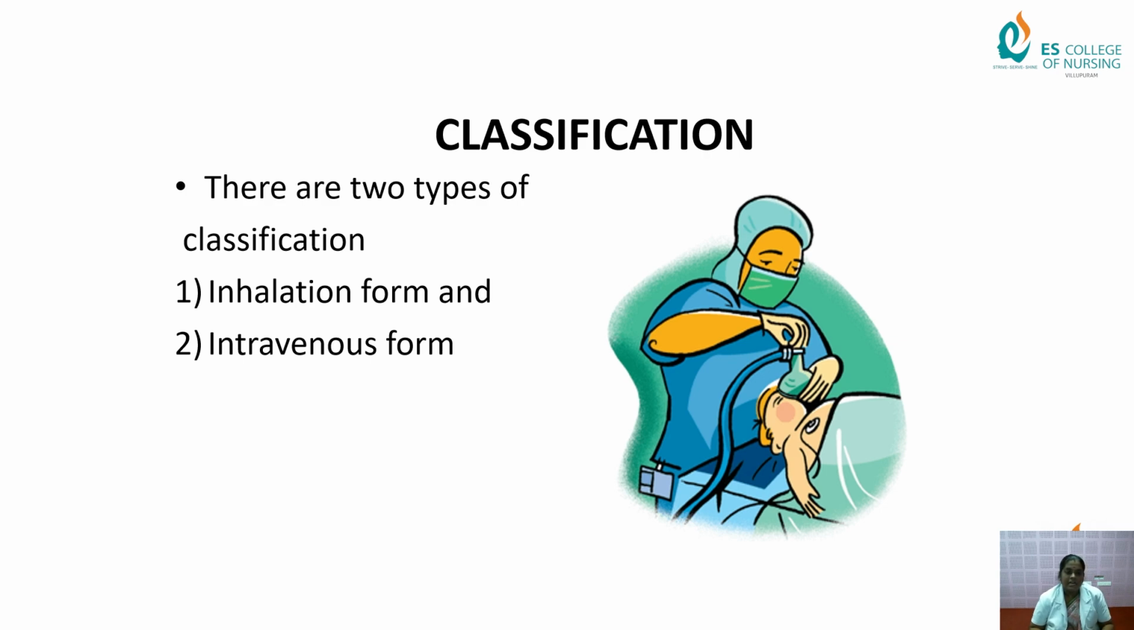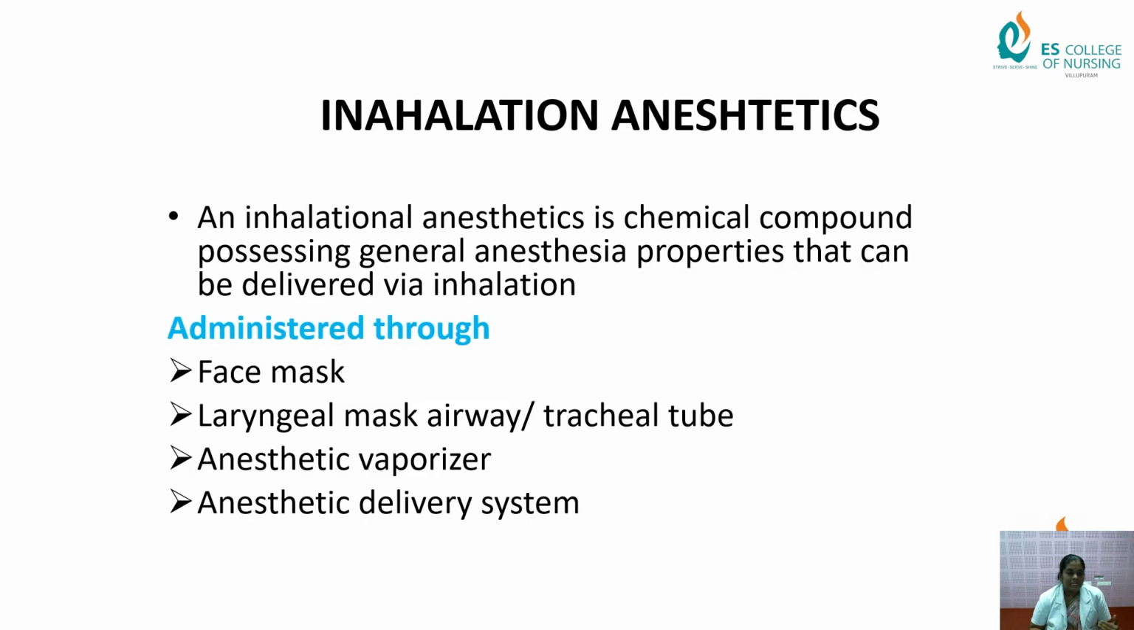Mainly we can see inhalational forms and intravenous forms. First, inhalational forms. Inhalational forms are given through the oropharyngeal mask only, as we can see in an OT. An inhalation anesthetic is a chemical compound possessing general anesthesia properties that can be delivered via inhalation. The inhalation agents are administered mainly through a face mask, laryngeal mask airway or tracheal tube.